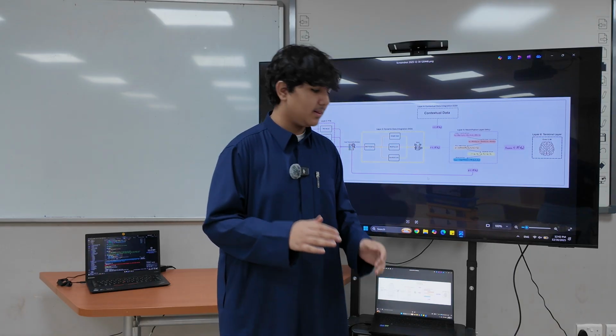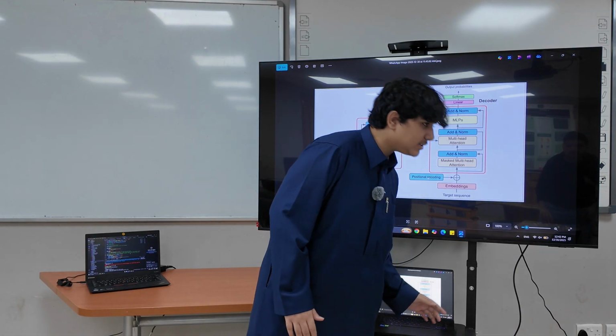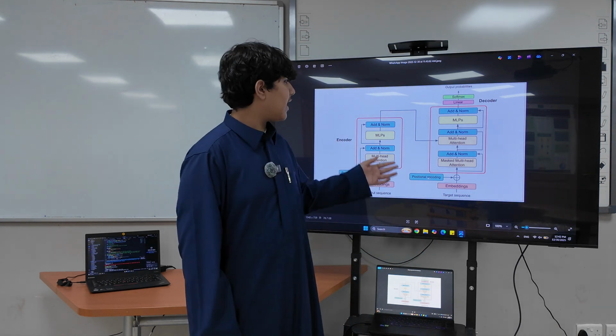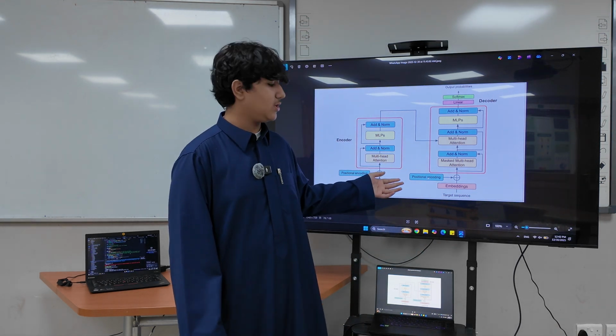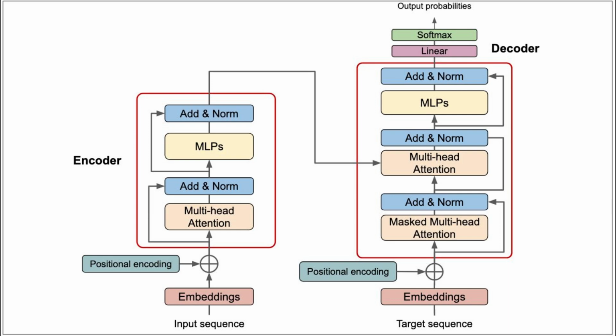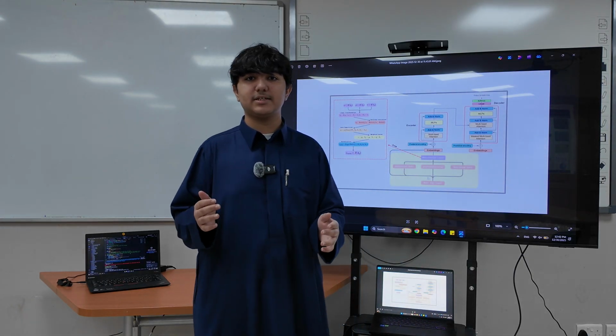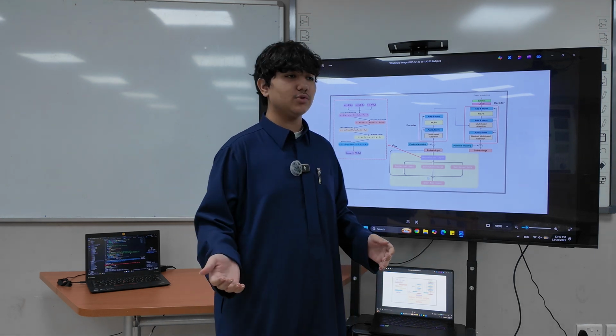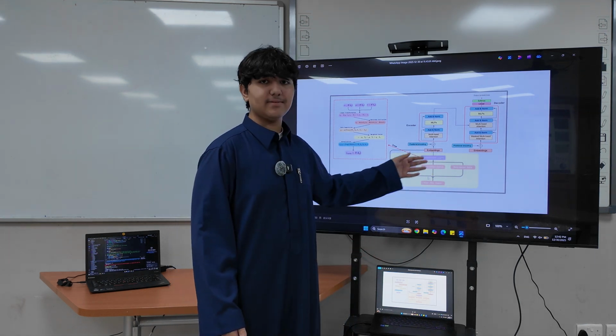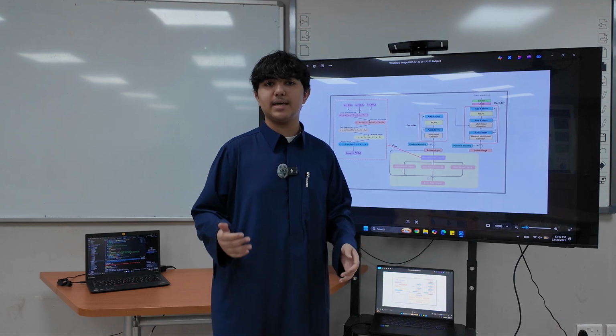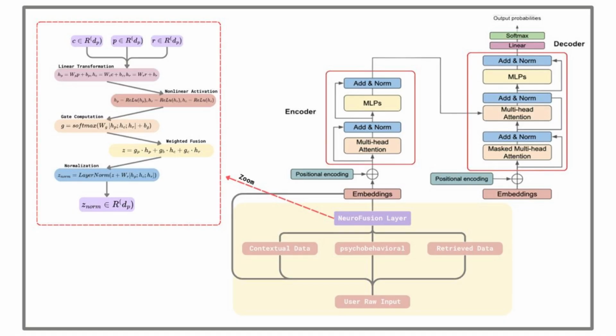So, in simple language, this is an architecture of an LLM without the NFL, the neurofusion layer. And this is the architecture of Scout with the neurofusion layer, which enables more data to the system to increase the accuracy of Scout.